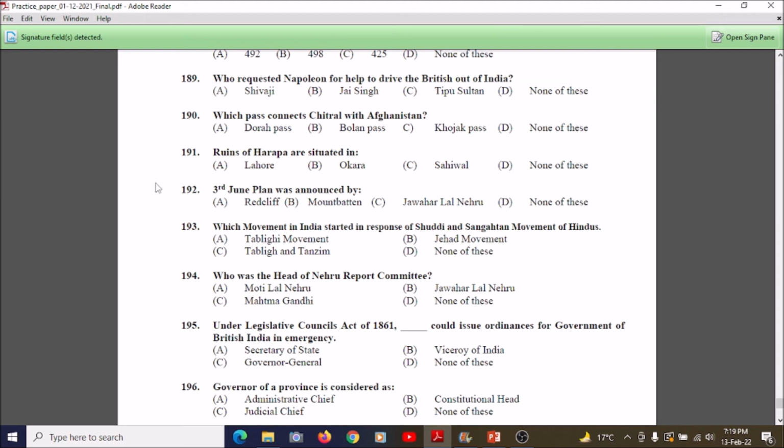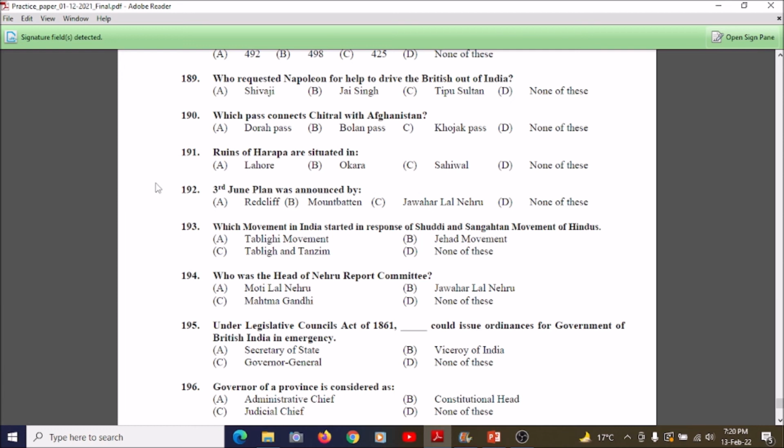So students, now we're going to answer question number 194, which is: who was the head of the Nehru Report Committee? A. Motilal Nehru, B. Jawaharlal Nehru, C. Mahatma Gandhi, or D. None of these. So the correct answer is A, Motilal Nehru. Motilal Nehru was the head of the Nehru Report Committee, which is option A.